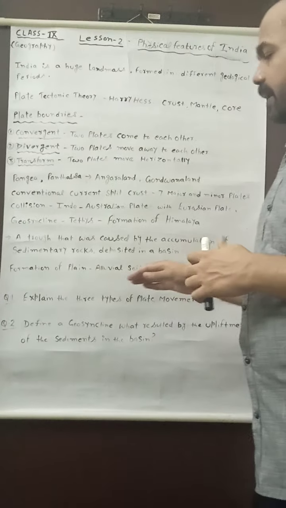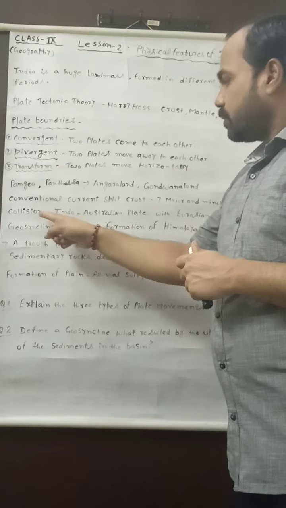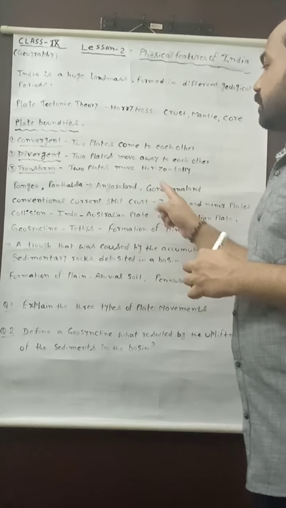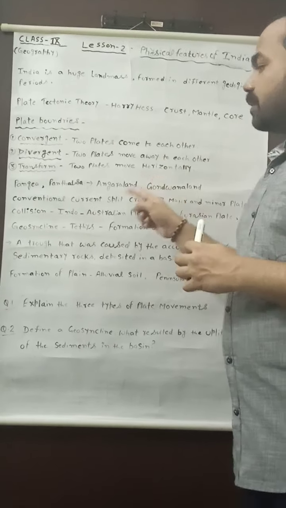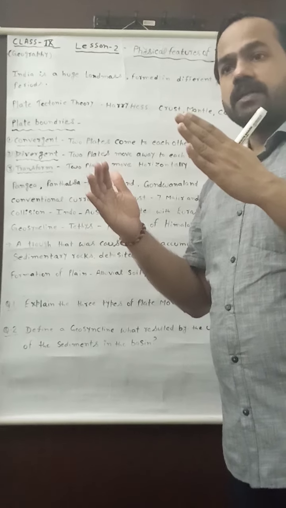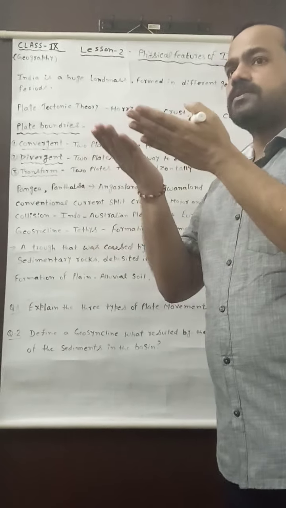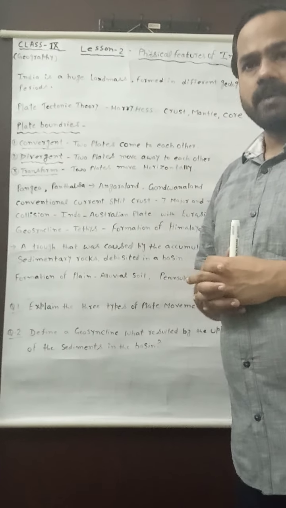Here you will find, as I told you, due to the collision of the Indo-Australian plate and Eurasian plate, the basin which was accumulated by the sediments, a force occurred, and then a mountain was formed known as Himalaya.